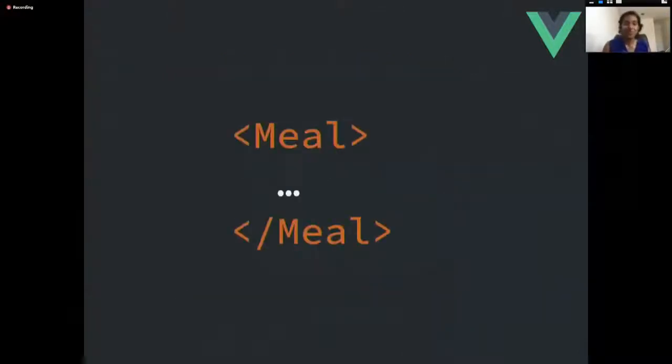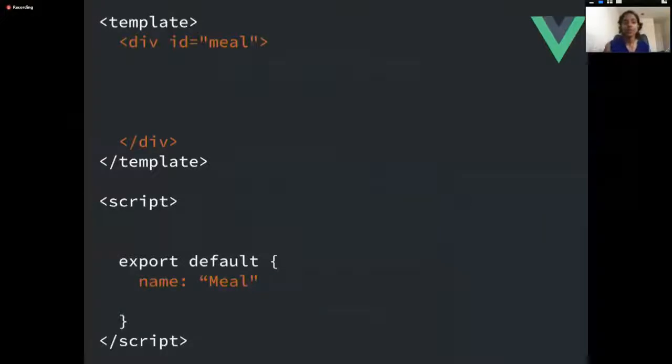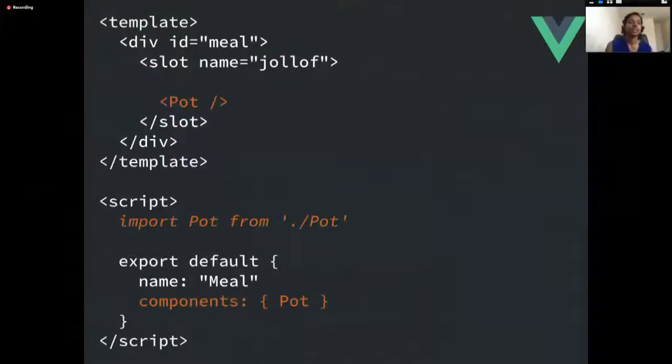And so what we'll do is we'll take all of the code we had earlier, we'll refactor it into a meal component. And then within that meal component, we'll have a slot, and we'll name that slot jollof because this specific dish is called jollof. And then within that slot, we'll put that pot element in it. What this means is that pot is the default of meal.